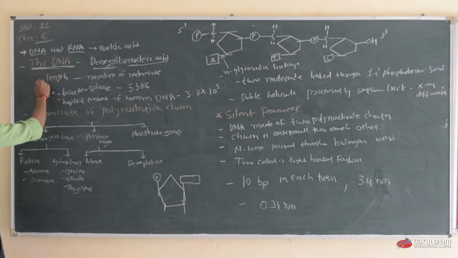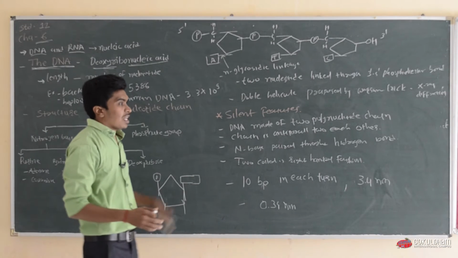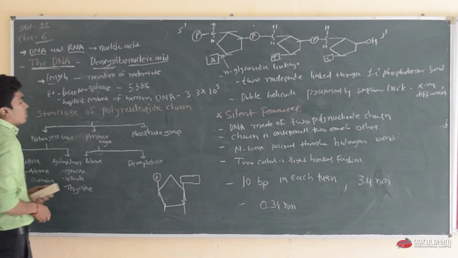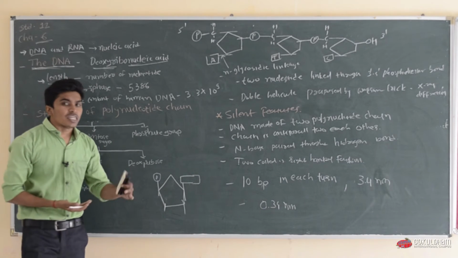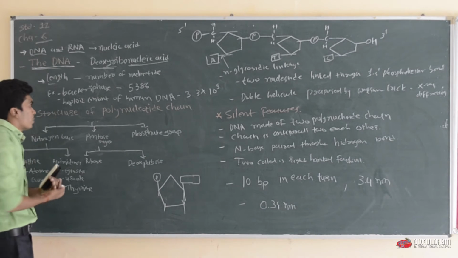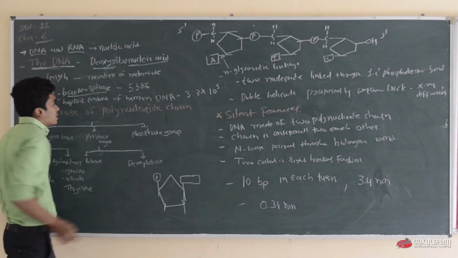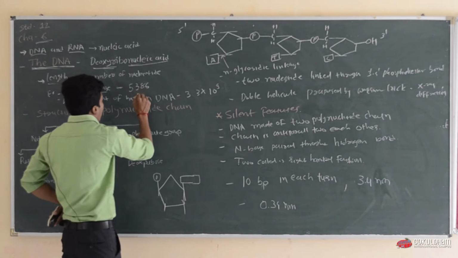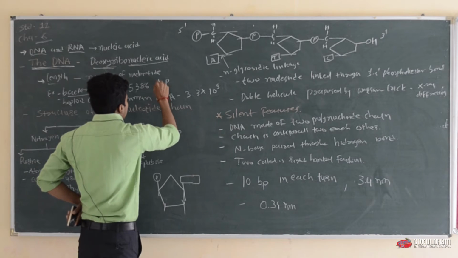Different cells have different lengths of DNA. The length of DNA varies from cell to cell and from organism to organism. For example, in bacteriophage, the length of DNA is 5,386 base pairs.